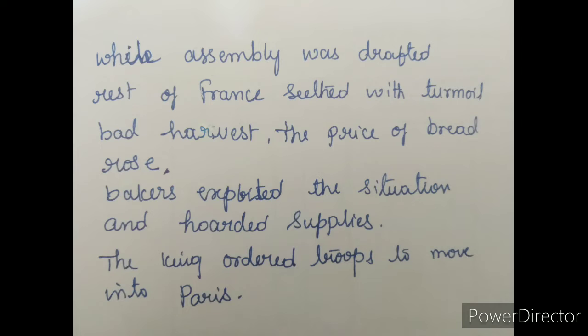The people came to know that the severe winter had meant a bad harvest and the price of bread rose. So they started protesting in front of the bakers. Even the women were standing in front of the bakers and stormed. At the same time, the king ordered the troops to move into Paris. So on July 14th, they destroyed the Bastille.